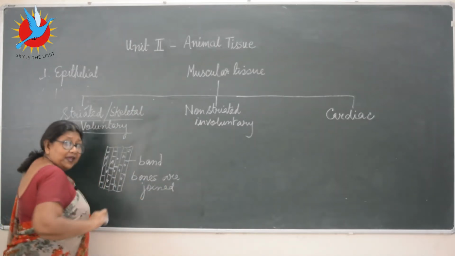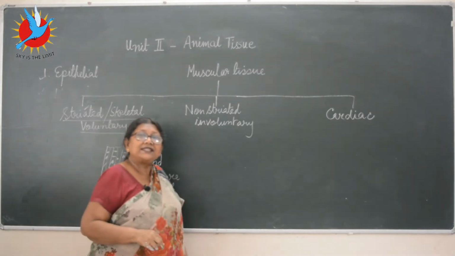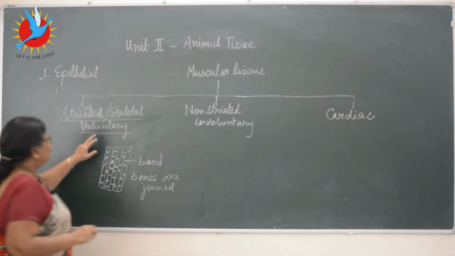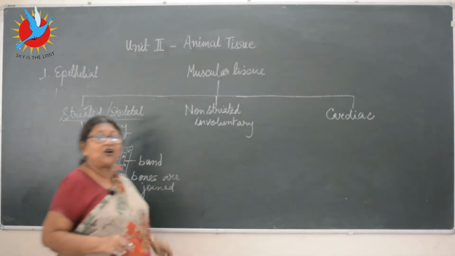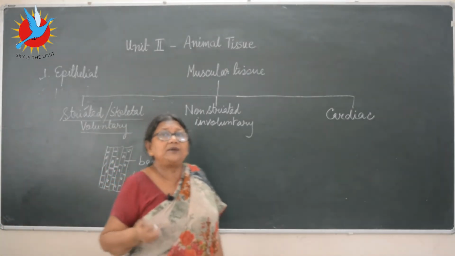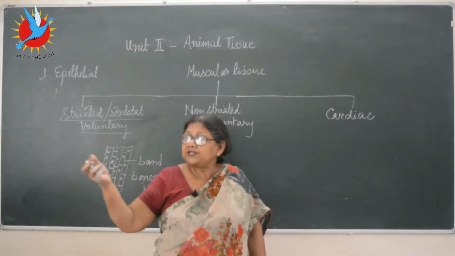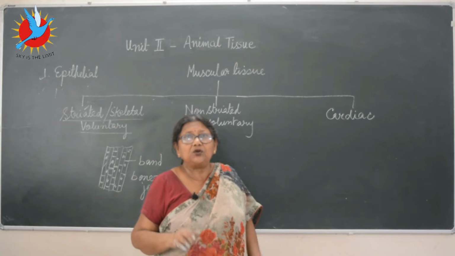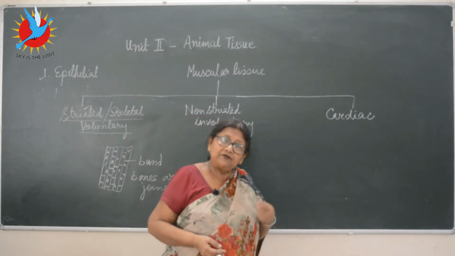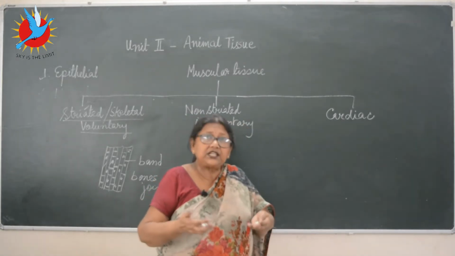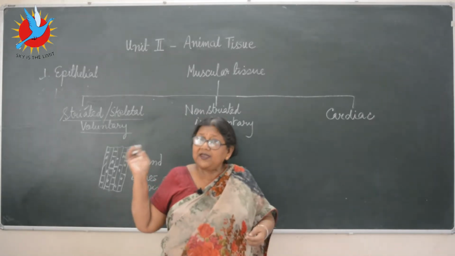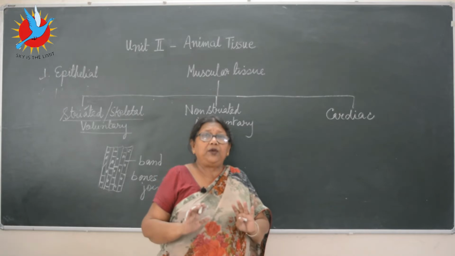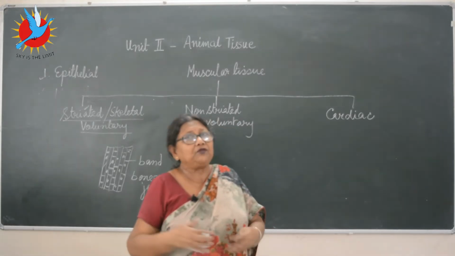So you know bones make the skeleton. So skeletal muscles means the muscles which are joining the bones together. And why voluntary? Because you can control the movement of these. Like suppose some function is going on in your school. Your teacher will ask who wants to volunteer, who wants to come forward on their own free will. You volunteer yourself on your free will. So same with these muscles. You can move them according to your own free will. If you want, you move them. If you don't want, you don't.